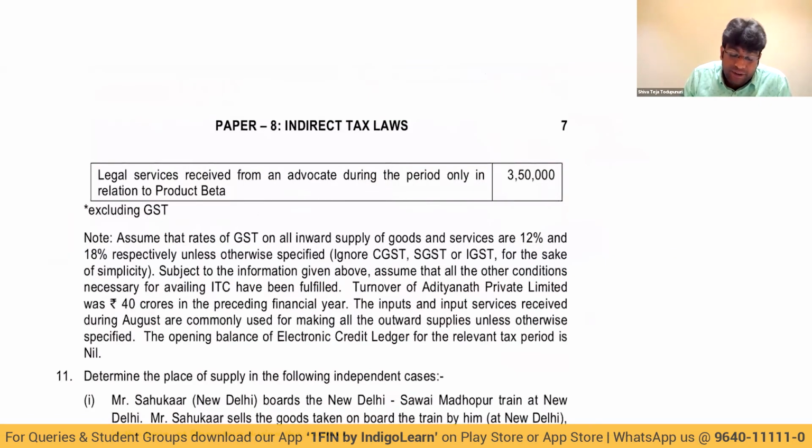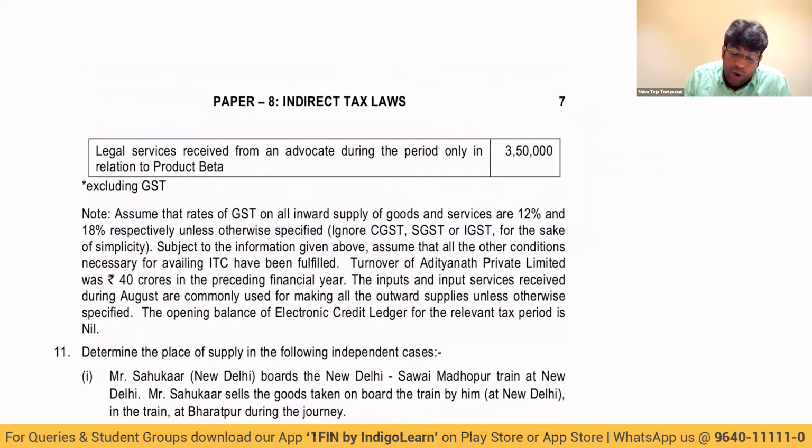Legal service received from an advocate during the period only in relation to product beta. Only in relation to product beta means, I'll write an interesting line here: this is not a common credit. This is not a common credit because it is related only towards taxable supply. What is common credit?